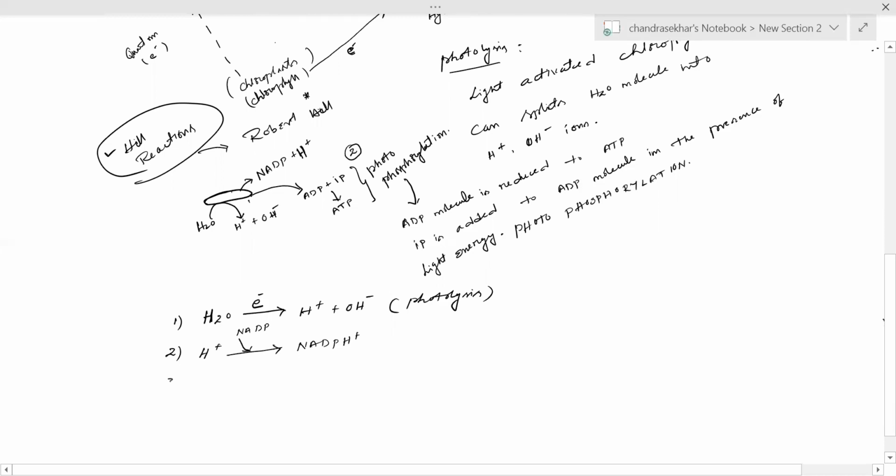And the third event is photophosphorylation, which means the addition of inorganic phosphate to ADP, adenosine diphosphate, which produces ATP, adenosine triphosphate.